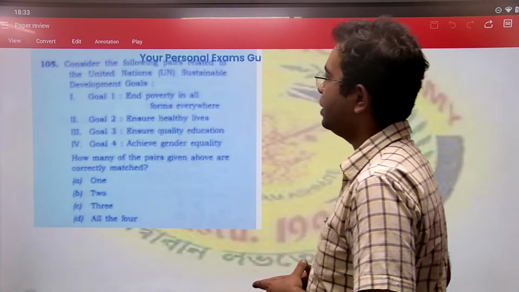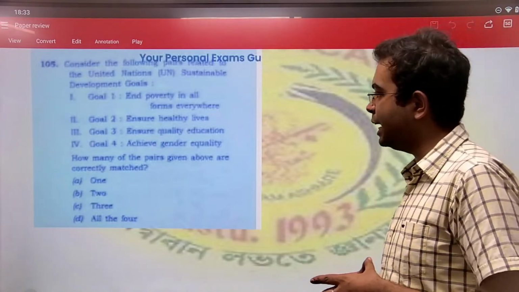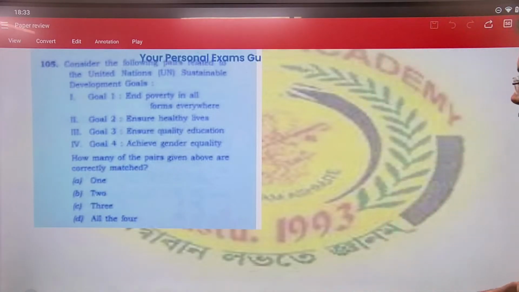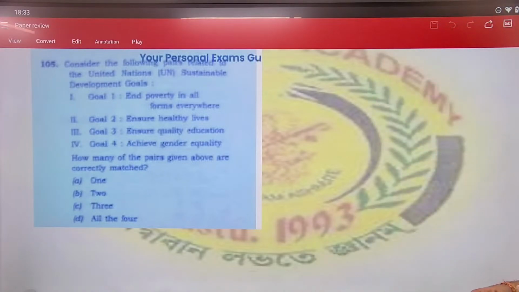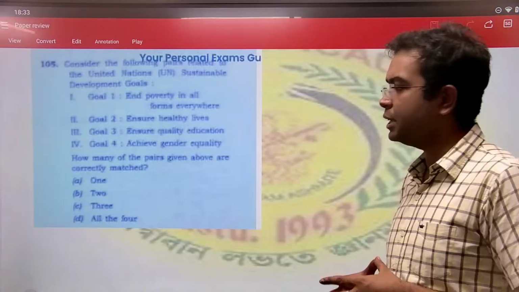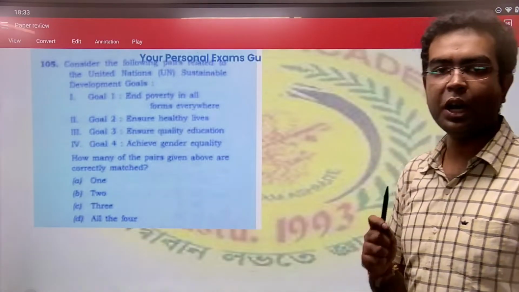Goal 1, end poverty in all forms. It's not correct. Goal 2, ensure healthy lives. That is also not correct. Goal 3, ensure poverty reduction. This is correct. Goal 4, achieve gender equality. That is also not correctly matched. So how many are correctly matched here? Option A, only one pair is correct.